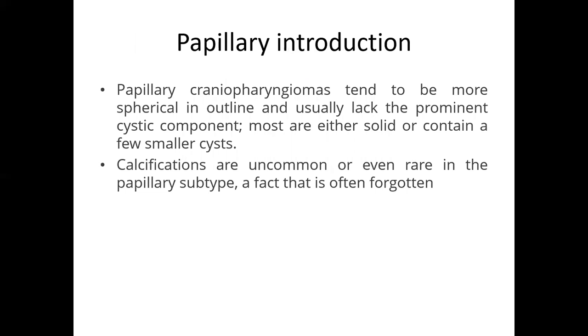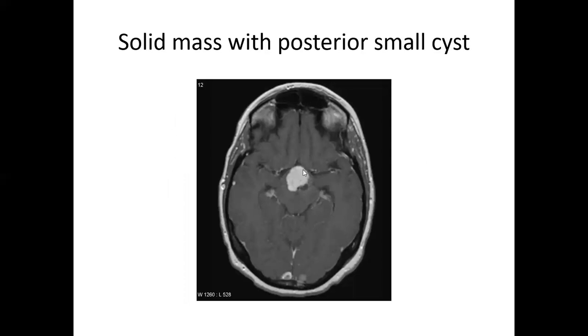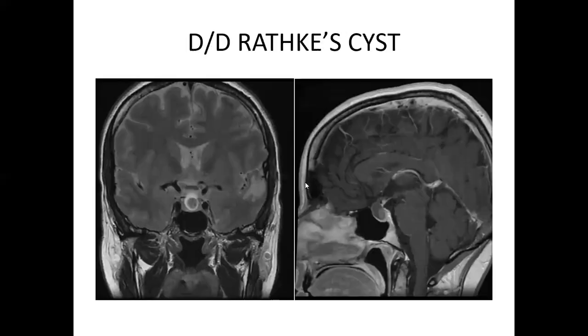Papillary craniopharyngiomas tend to be more spherical in outline and usually lack a prominent cystic component. Here you will find more solid component rather than cystic component. Calcification is very uncommon. Compared to the adamantinomatous type, you can see here more solid component and the cystic component is very little, but the cystic component is more and the solid component is less in the adamantinomatous type.